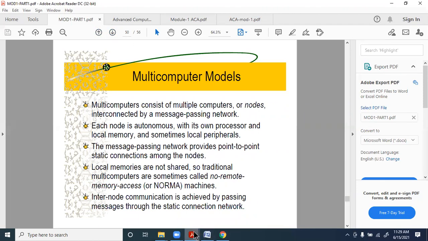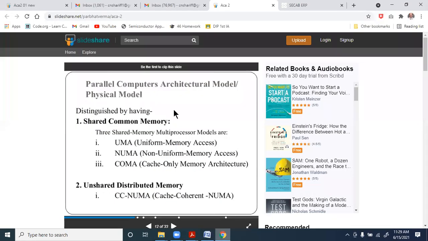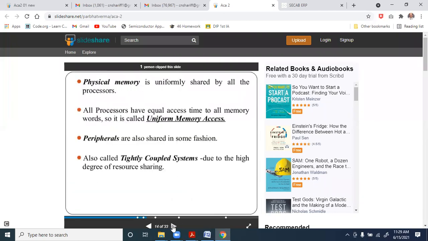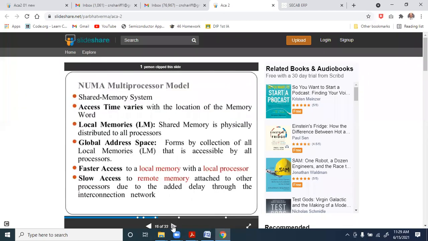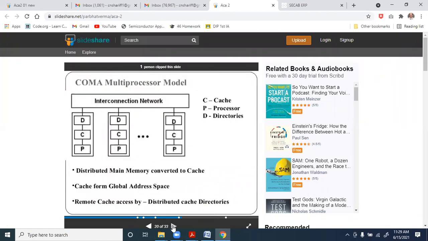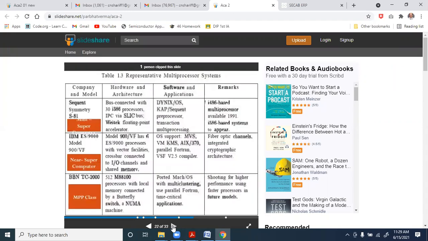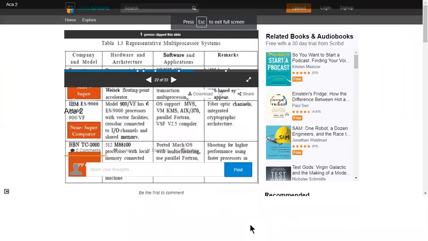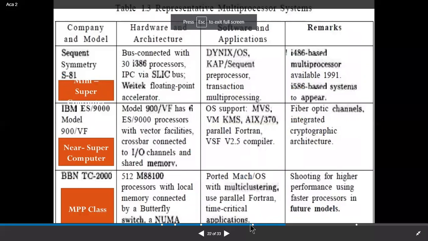Before going to the multi-computers, we need to consider some of the examples related with the shared memory models. There is the shared memory model representative micro multiprocessor systems.